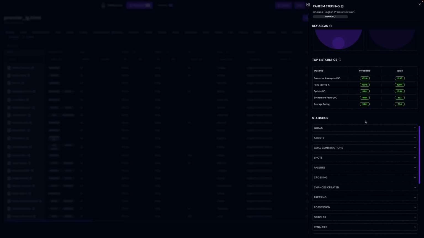uploaded file. And then below that we have the statistics list section, in which you can view each statistic in each of the column groups. So you can see all the goal related stats within the goal column group. And if we go down to penalties, you can see all the penalty ones, for example.